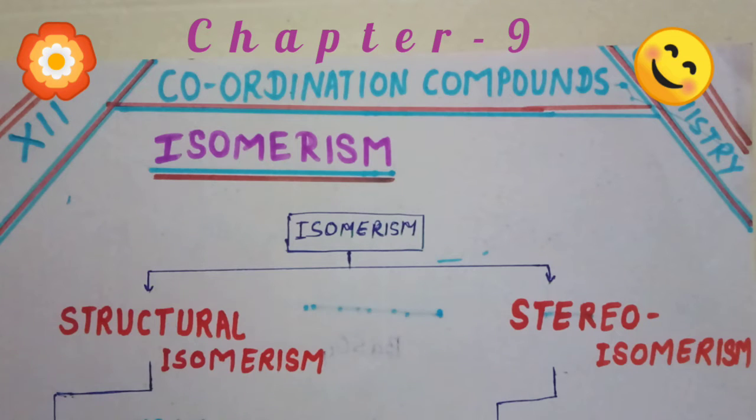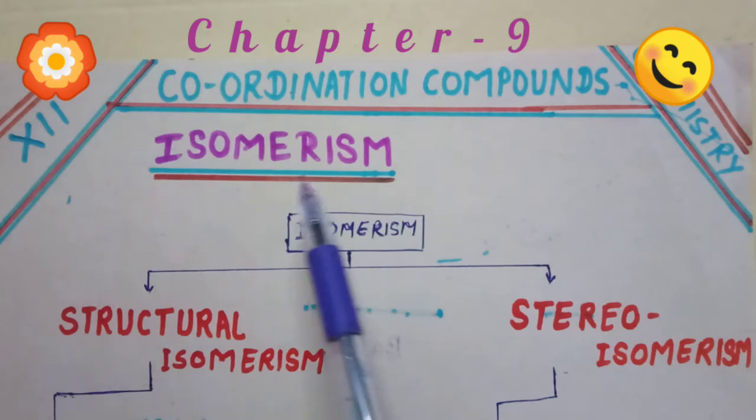So, how are you? We are discussing here chapter 9, coordination compounds. We have discussed the IUPAC nomenclature of complex compounds. In this video, we will discuss isomerism, especially structural isomerism.